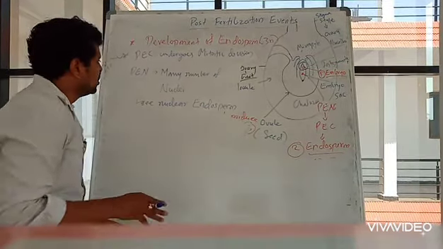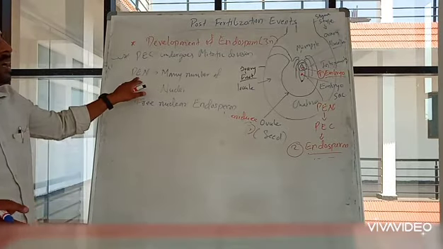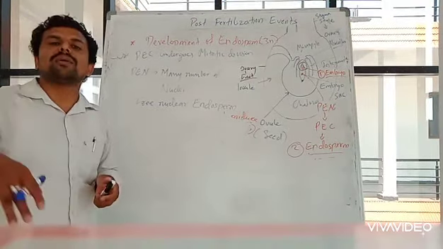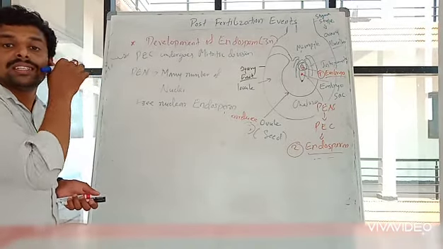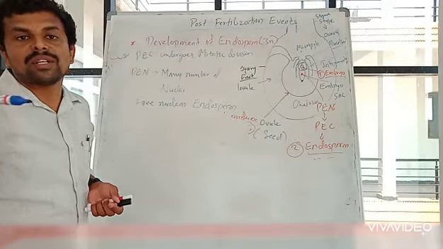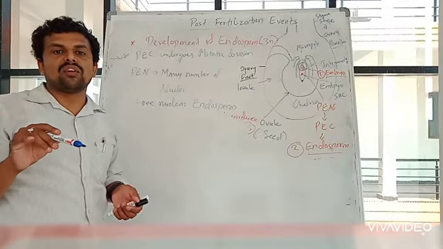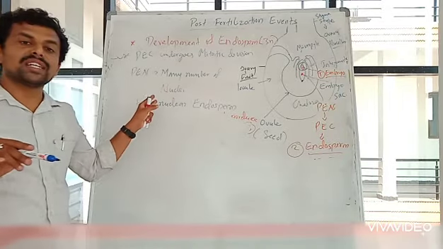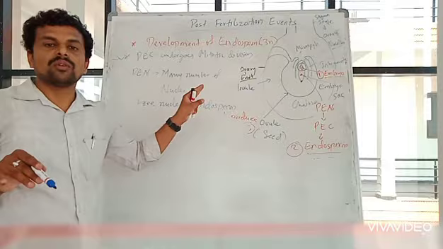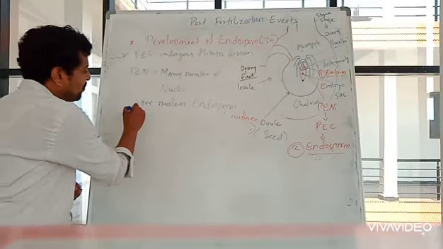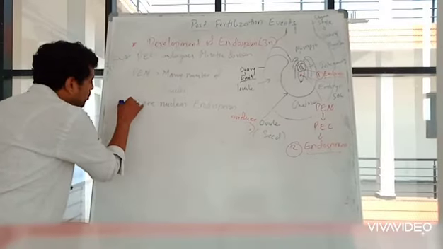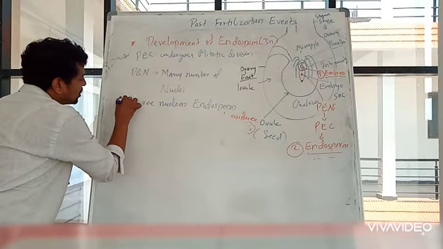Okay. So initially what happens? The PEN, primary endosperm nucleus, divides mitotically, giving rise to n number of nuclei. These nuclei formation is not followed by cell wall formation. So this kind of division is called free nuclear division. So now I will simply write free nuclear endosperm. Initially free nuclear endosperm will be formed. This is one portion, or simply the first one.